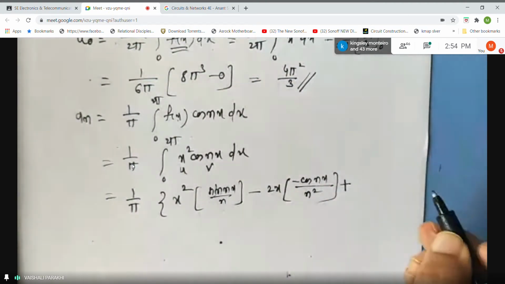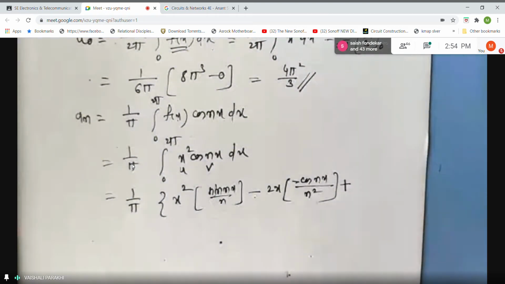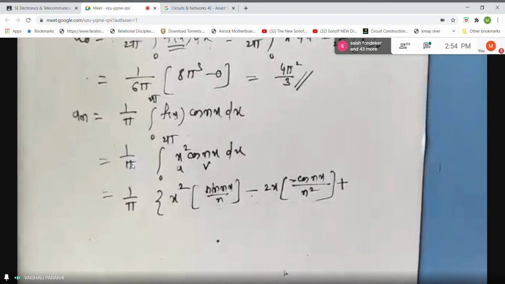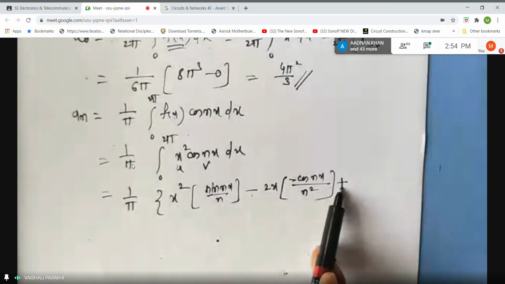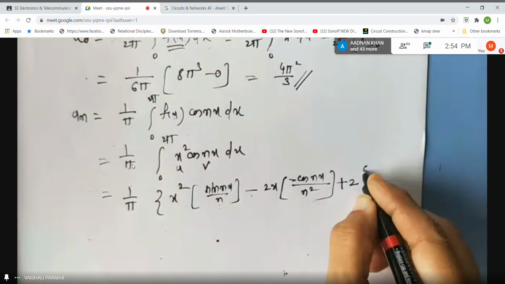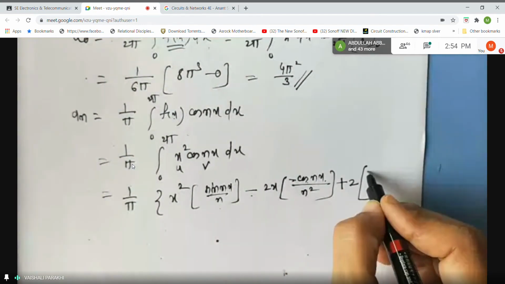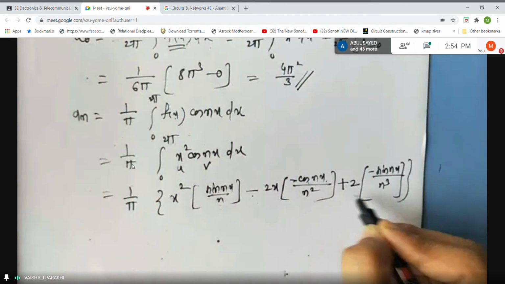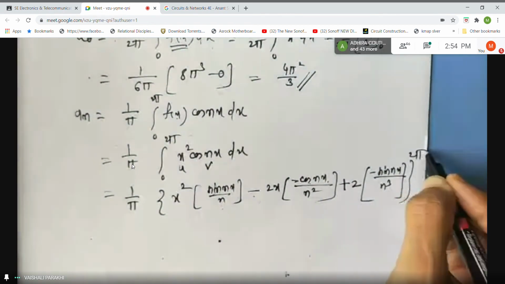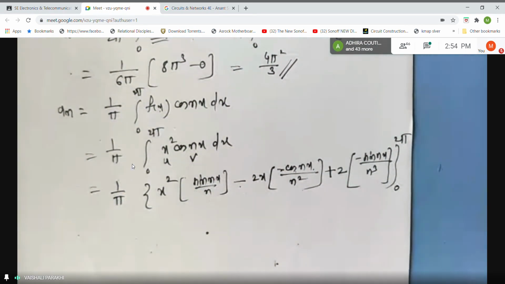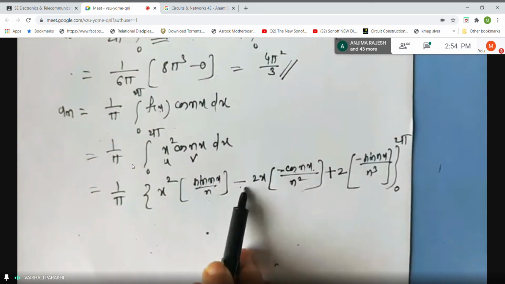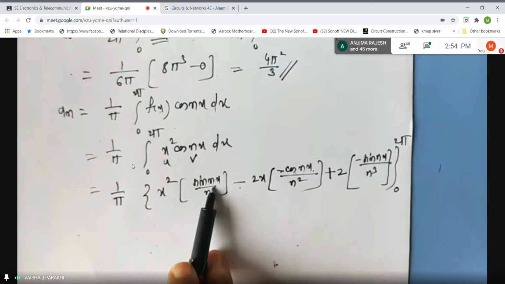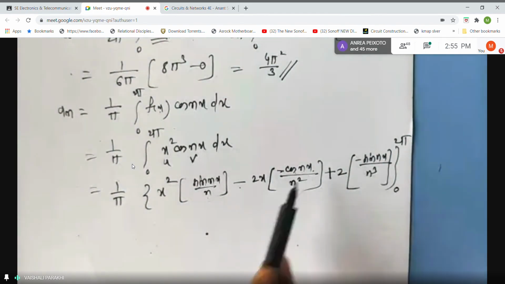Now next sign is plus. Now see, don't make this plus, this and this plus at this step. Whatever adjustment you have to do, you do it in the next step. So plus minus plus. Derivative of 2x is 2. Integral of minus cos is minus sin, so the minus sign will carry forward. Sin of nx by n, but this will be n cube. Now 2 is a constant. Its next derivative will become 0, right? So we will not continue for the next term. Any doubt for this step, students? Bernoulli's formula: first function, integral of second function, minus derivative of previous derivative, integral of previous integral, plus derivative of previous derivative, integral of previous integral.